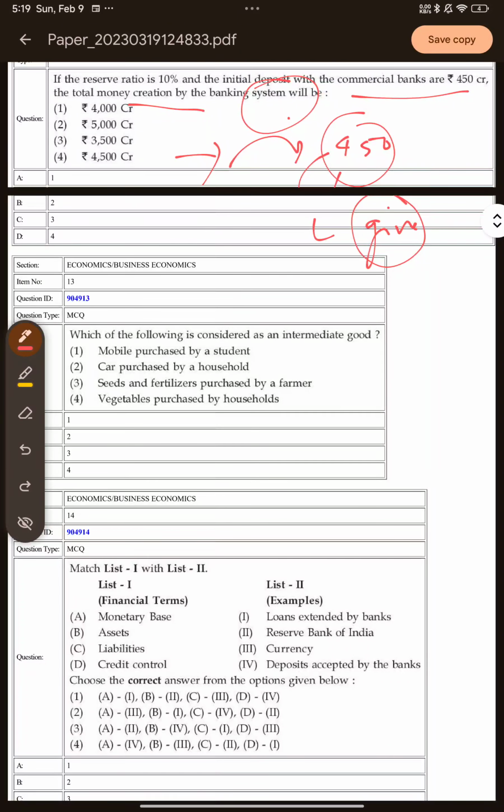So there is a formula for it, and it depends on the reserve ratio. Reserve ratio is basically the ratio that the bank has to maintain of the deposit with itself, so that if at any time the depositor comes back to ask for the money, the bank has some money to return to the depositor. The remaining amount of money is being lent to the borrowers. So 10% of the requirement is there. So of the 450 crores, the bank has to keep 10% and the remaining can go on. So the formula for this is 1 upon the reserve ratio. So this gives me the number by which I can multiply the amount of